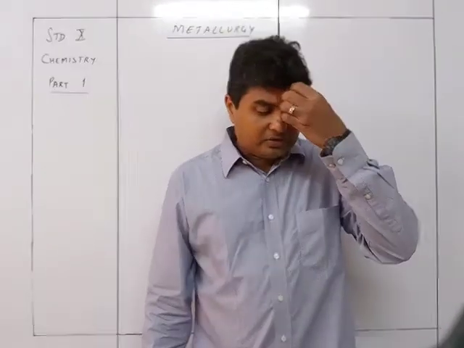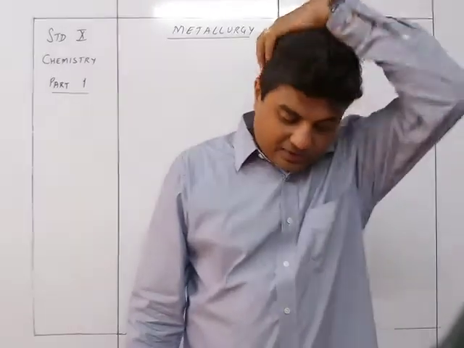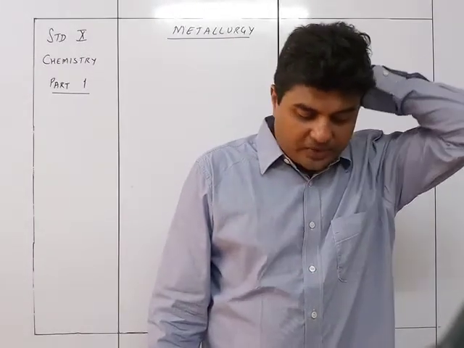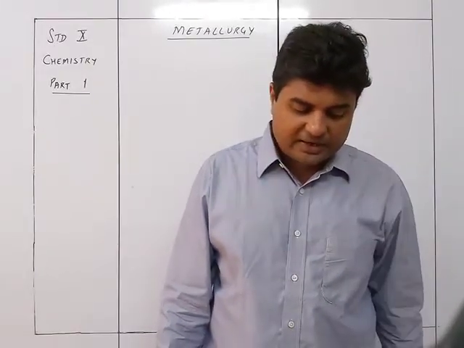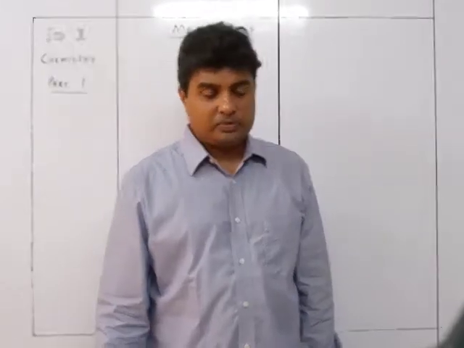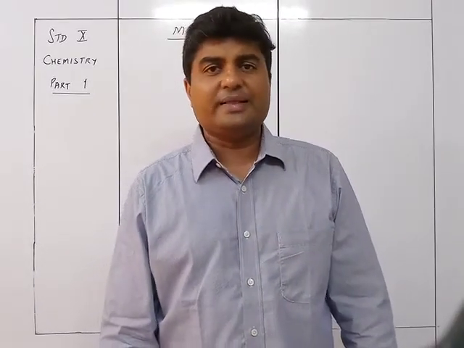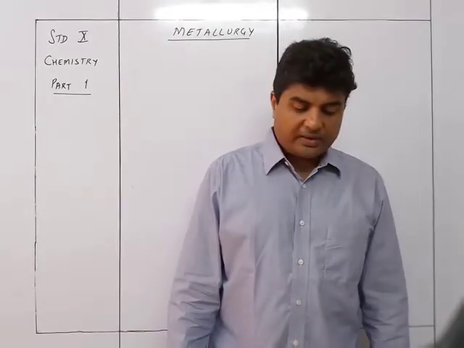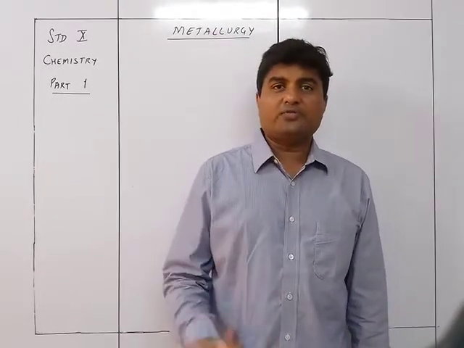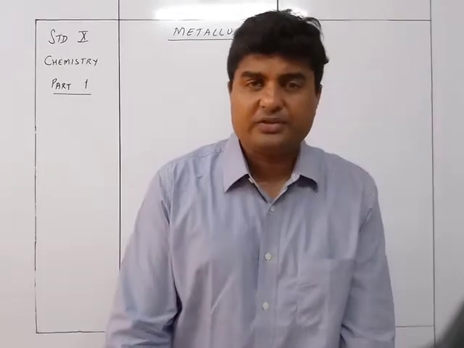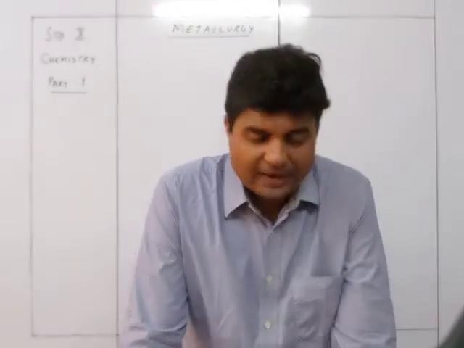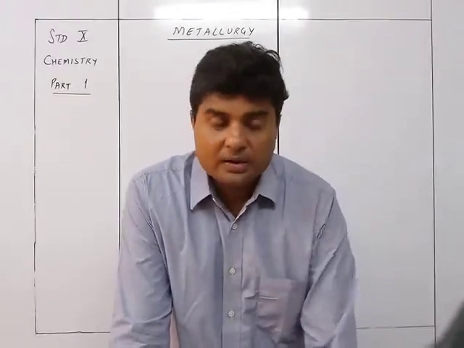Metallic atoms have 1, 2 or 3 valence electrons and tend to form positive ions, cations, on ionizing an electrovalent compound. So metals have 1, 2 or 3 electrons in the outermost shell, and that's why they give them away and form positive ions, cations, on ionization, and they also form electrovalent compounds.